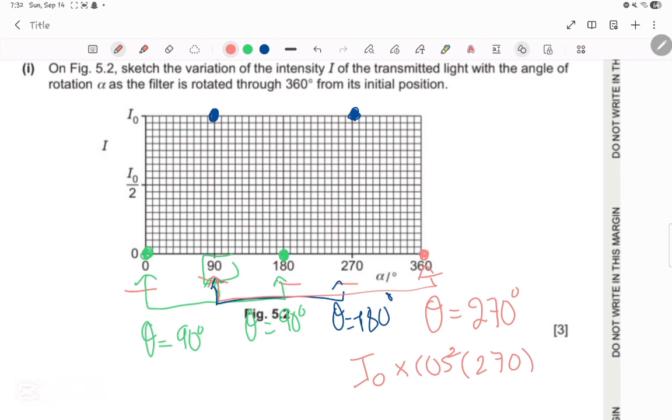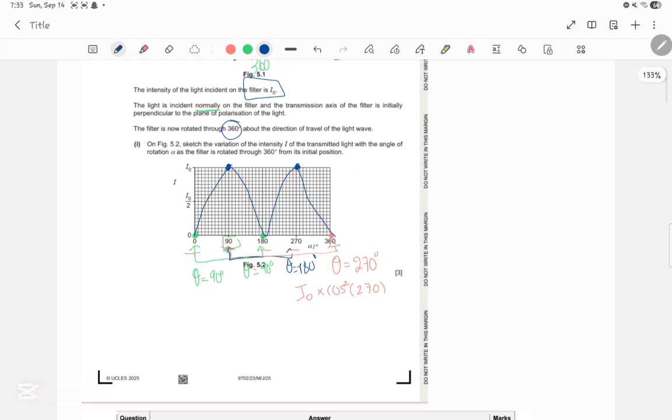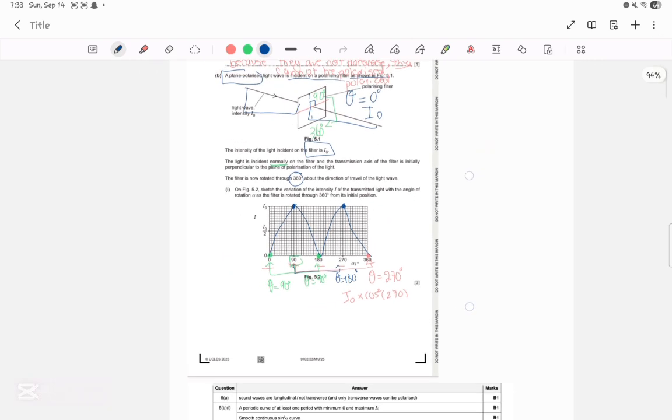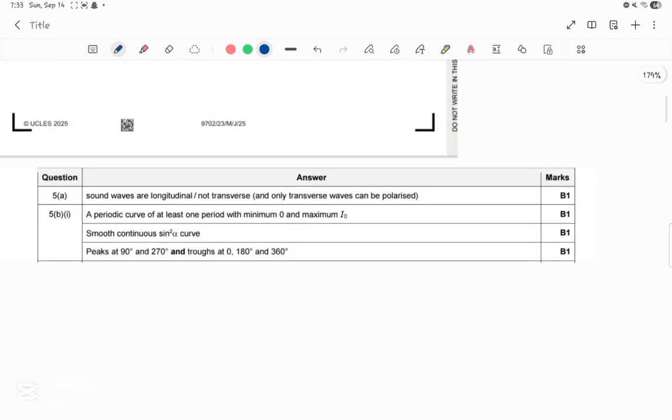Now, if we join them, let me just get this so I can draw it properly. If we join them, it's supposed to look something like this. Oops, I don't know what happened. Okay, so let me just draw it without this then. Goes up, then down, then up, then down. Of course, yours has to be better drawn than mine, but because I'm drawing on my tablet, it's a bit weird. So this is what the final answer is supposed to look like. So this is question 5A and B done. These are the answers.